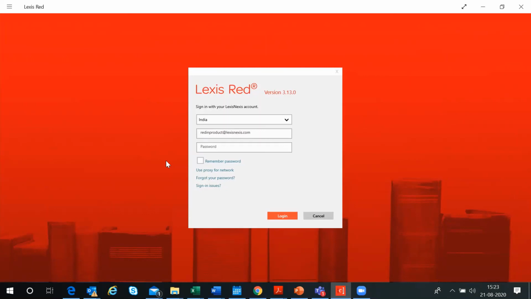The good part is, if you are not connected to the internet, whatever books you have downloaded, you can still open and read. So whenever you're sitting in a flight or somewhere where there is no network, whatever you've downloaded, you can still access, and you can still make notes, and it will be available. Whenever you have an internet connection, it will sync in and give you any updates. If you've taken Bare Acts from us, there will be updates coming in on a daily basis. It'll sync in for you, and then you can get the updated acts from there.